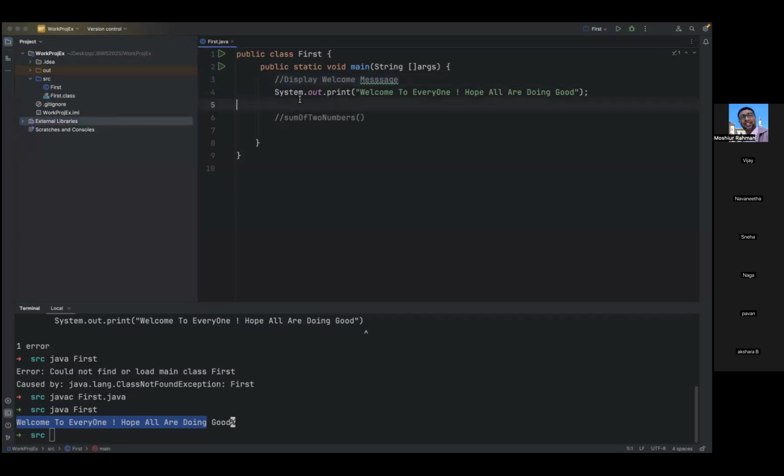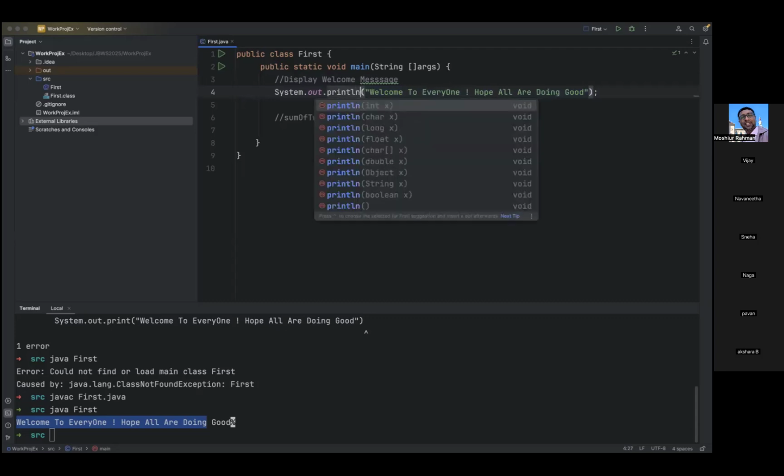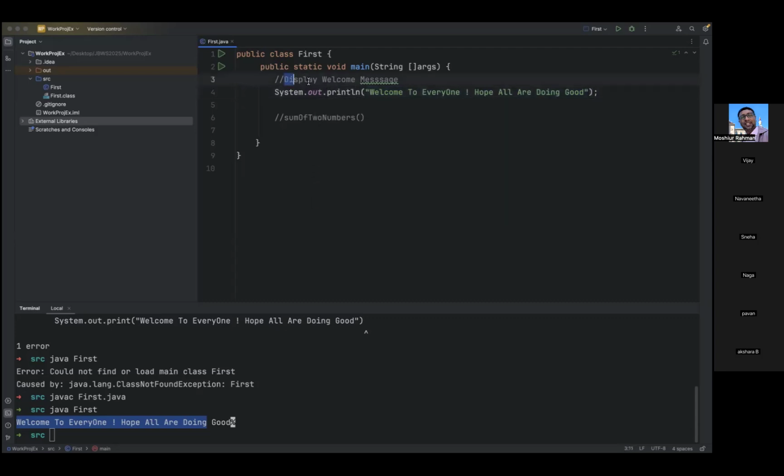If you add a comment for each step, then whatever the program complexity, even someone who doesn't know programming well can understand by reading it. What is this step doing? This step is used to display the message.